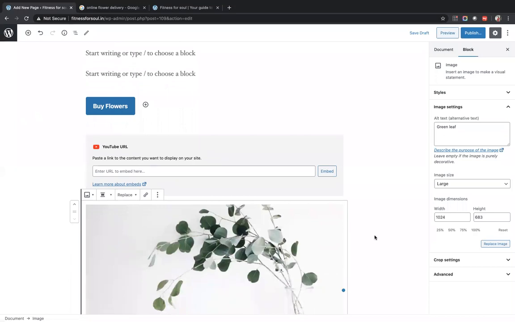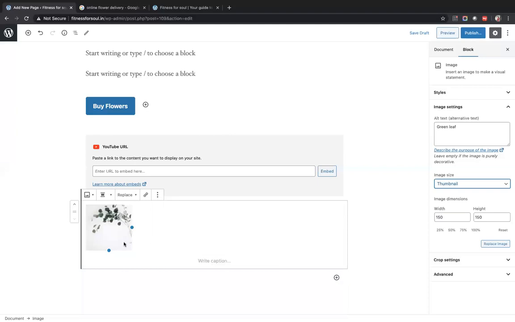After that, if somebody was asking about dimensions, you can reduce or check dimensions from this section after you insert it. If you want a smaller version, you can pick the dimensions from this also: medium, small, large, full page, thumbnail. So you can give a thumbnail and it will become small. So that will get embedded within the text.